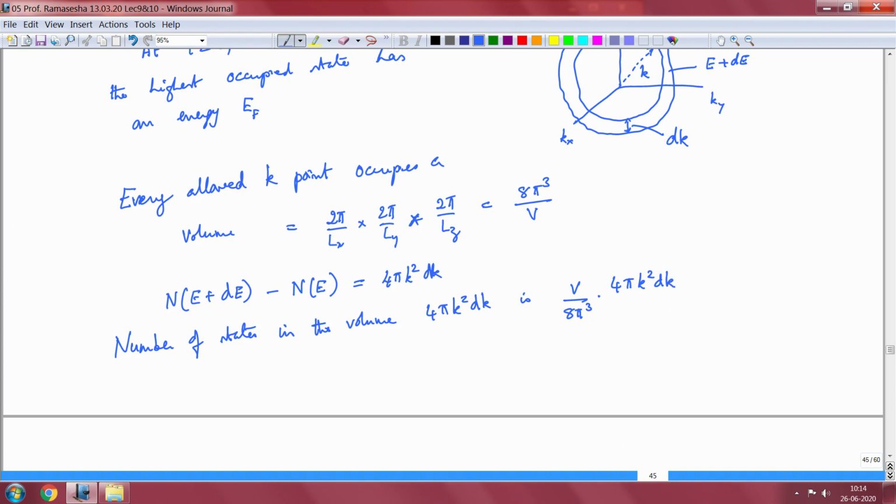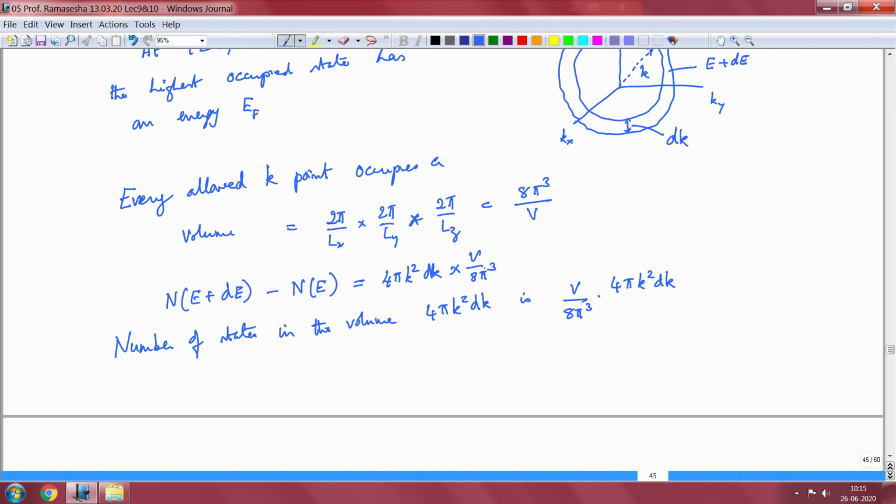Whenever you go from a summation over allowed values of k to an integral over all values of k, you have to use this normalization constant, which is V by 8 pi cubed.